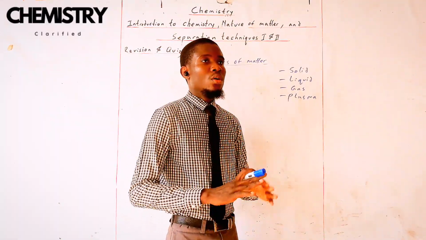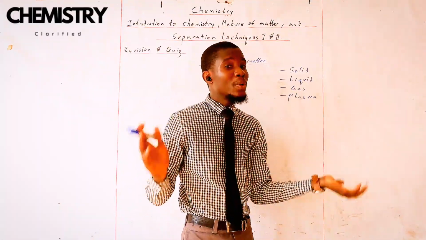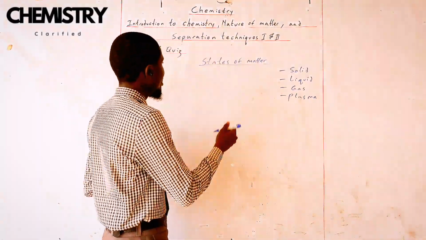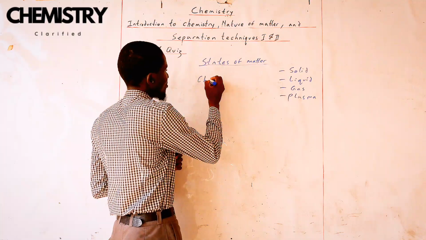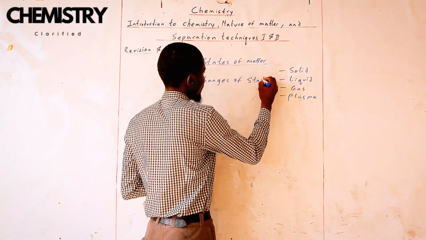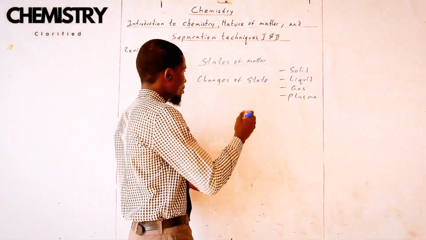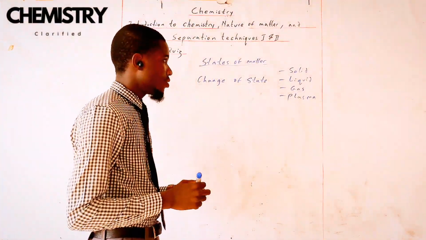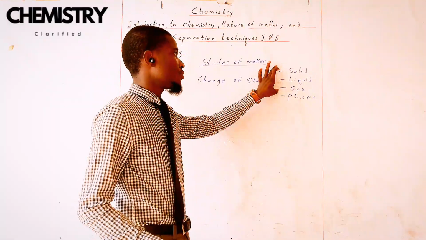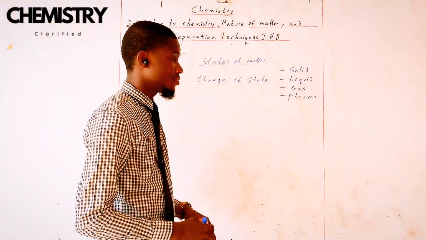Now, when we talk about the states of matter, it will be incomplete if we don't talk about the changes of state.